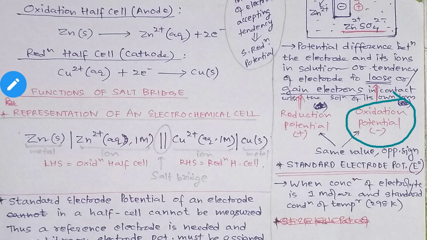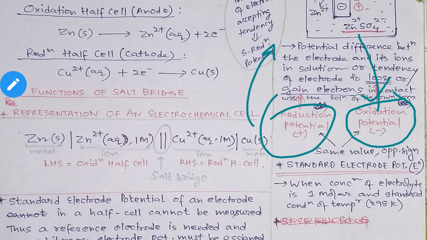And the reduction potential is the tendency of an electrode to gain electrons. So if an electrode has the tendency to accept electrons, we say that the electrode potential of that electrode is the reduction potential. We say it in terms of reduction potential. And if an electrode has a tendency to lose electrons, it is termed as oxidation potential. And you remember that oxidation potential is always shown by a negative sign and reduction potential by a positive sign.